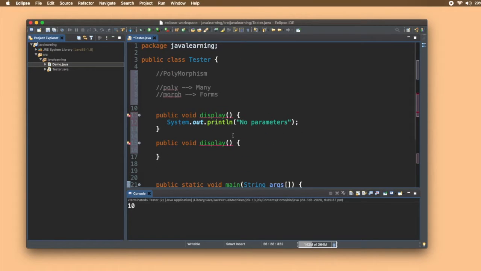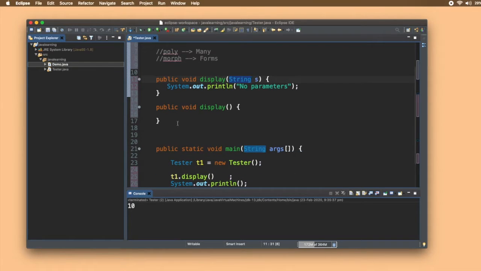So how do we remove this ambiguity? There are some parameters based on which our compiler decides which function to call: the number of arguments, type of arguments, and order of arguments. Now let's first understand what arguments are. Arguments are the variables that are passed in the parameters of a function. If I write String s in the parentheses, I can pass a string value inside this function and use it. Now see, the error is gone.